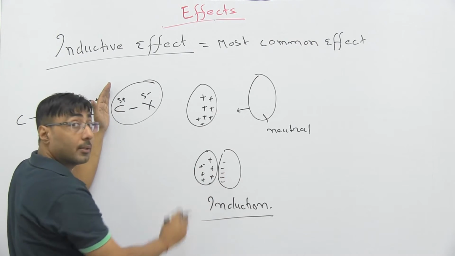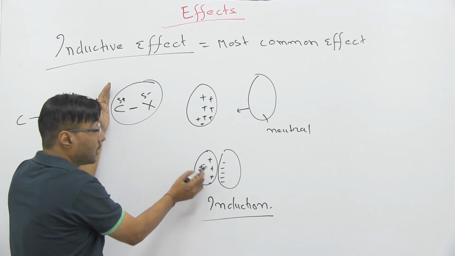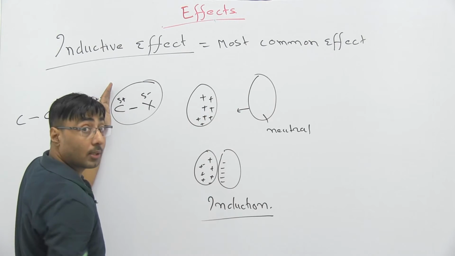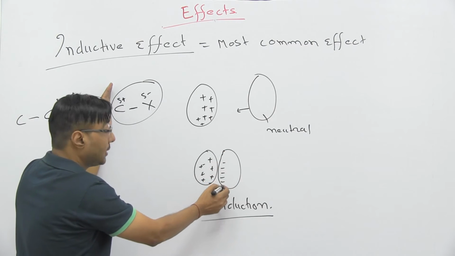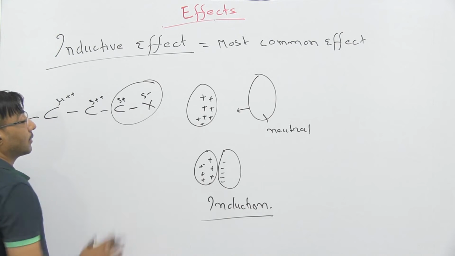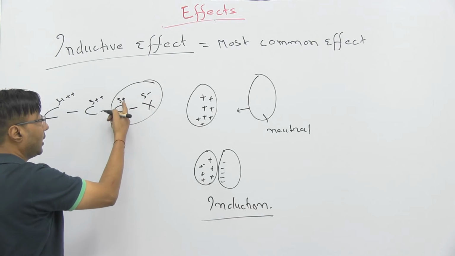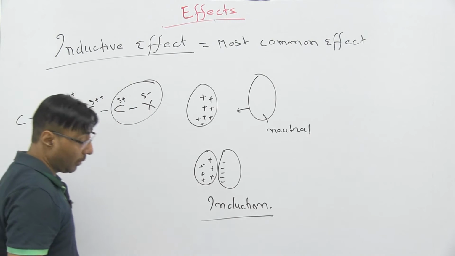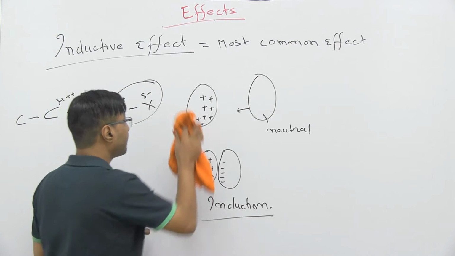This is the repetition of the same incident. Initially this surface was neutral. When it was brought close to the charged part, it got negatively charged, and the other part is having a positive charge. Same thing is here. This is negative, and to maintain the neutrality, this is having a delta positive charge. This is the meaning of the name, and why the name is there for the inductive effect.